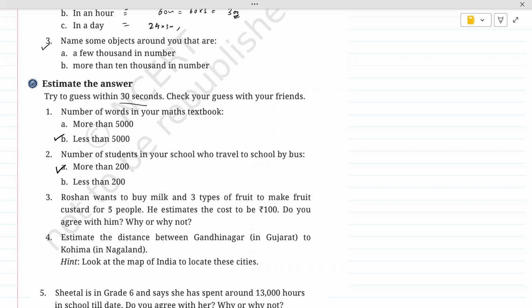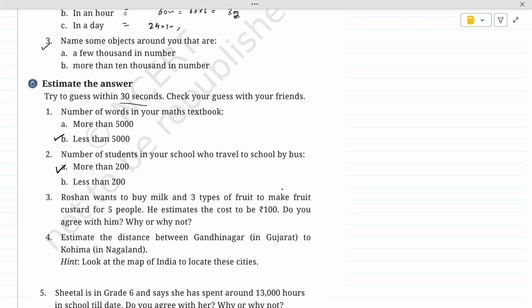Next is Roshan wants to buy milk and 3 types of fruit to make fruit custard for 5 people. So there is a boy named Roshan and he wants to buy milk and 3 types of fruits to make a fruit custard for 5 people. He estimates the cost to be rupees 100. Do you agree with him? Why or why not? So kids, what do you think?